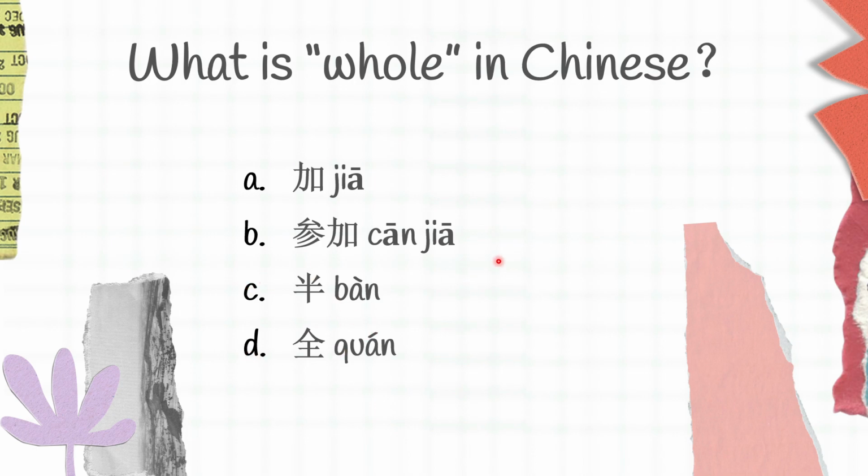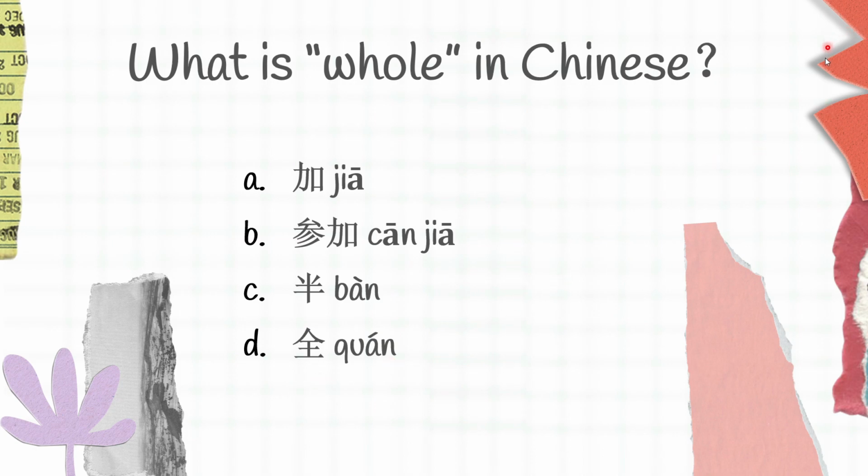I will explain it later. 加 is add, 张加 is join, 半 is half, 全 is whole. And whole in Chinese is D, 全.